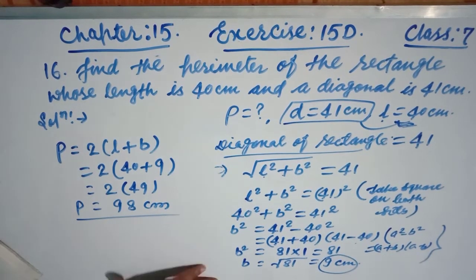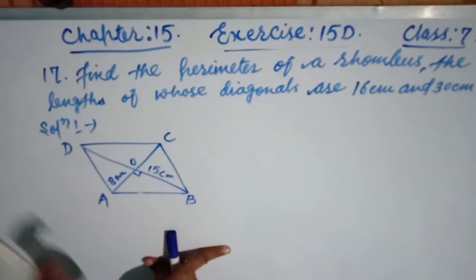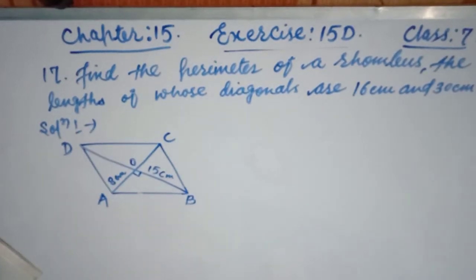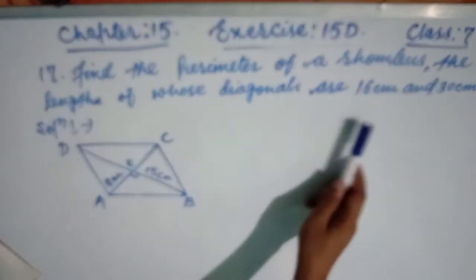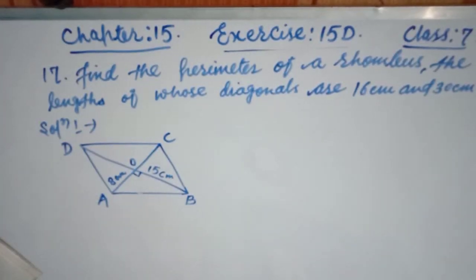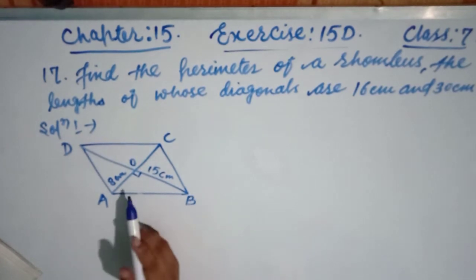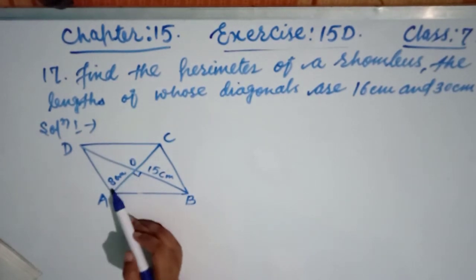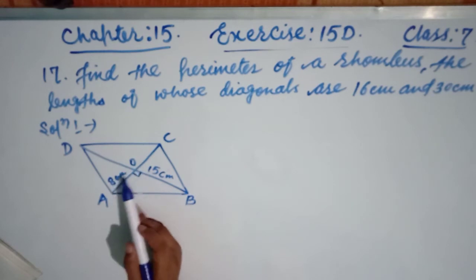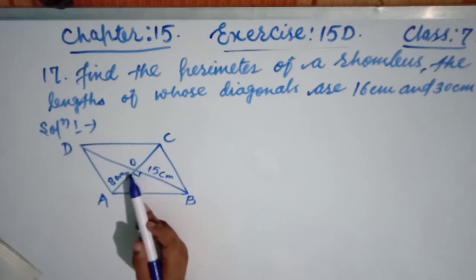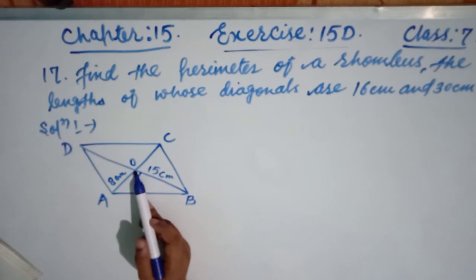I hope you will be clear. Now see the next question. Now see friends, question number 17 says find the perimeter of a rhombus, the lengths of whose diagonals are given, 16 centimeter and 30 centimeter. But one property is important friends related to diagonals. Diagonals of a rhombus bisect each other at 90 degree.